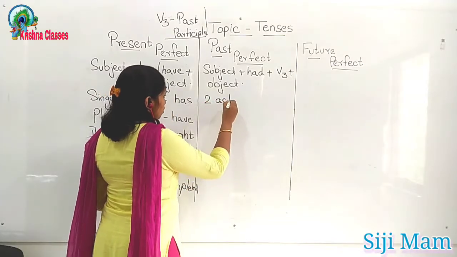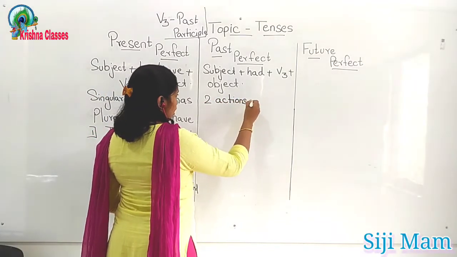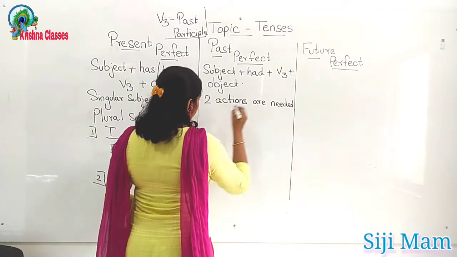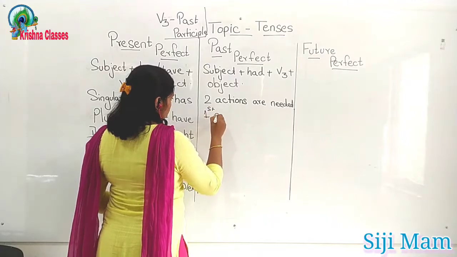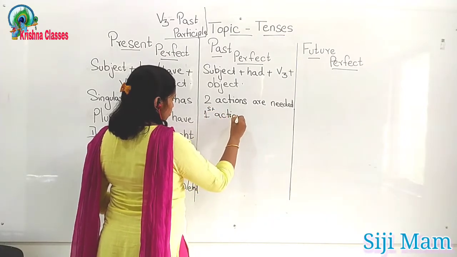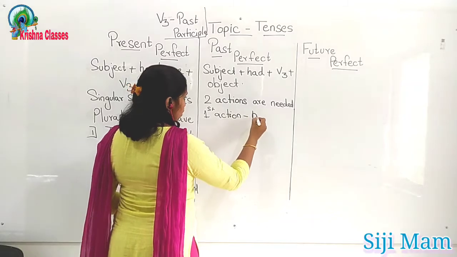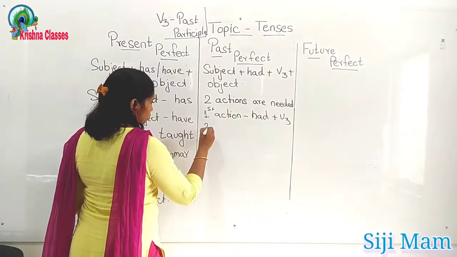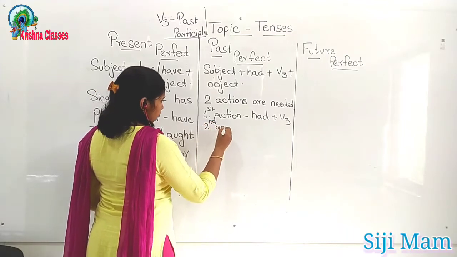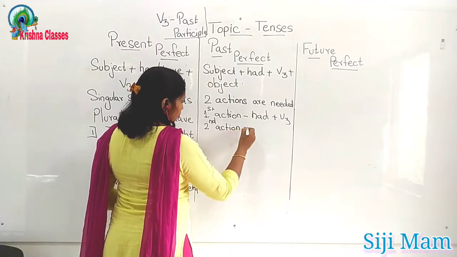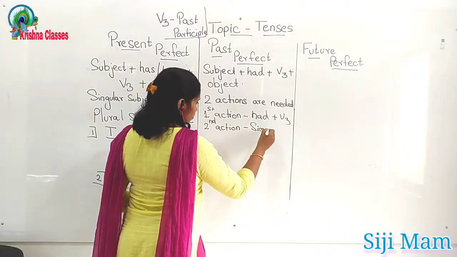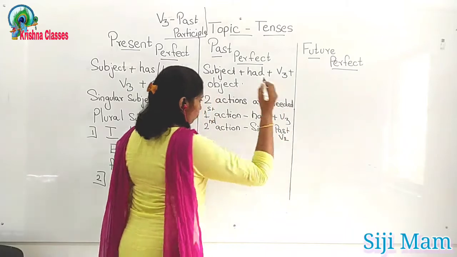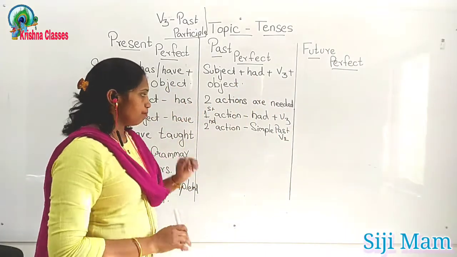The first action should be had plus V3, right? The second action, simple past, or I can say V2. Okay, second action, simple past.